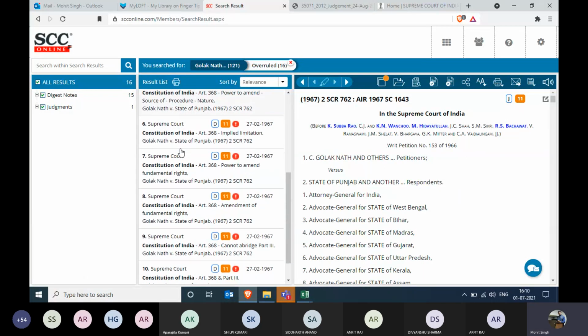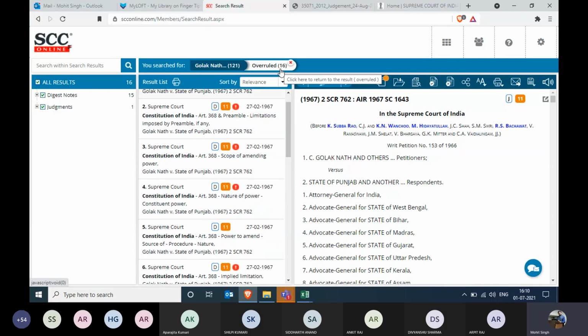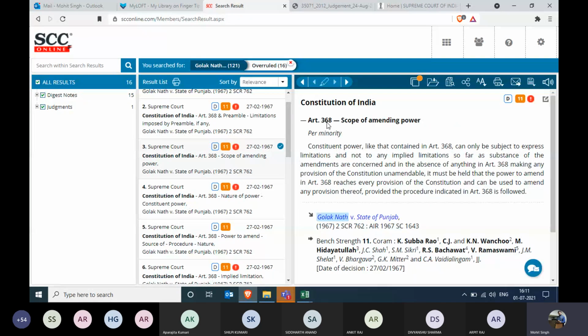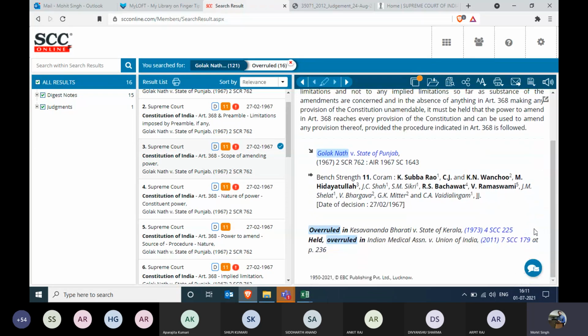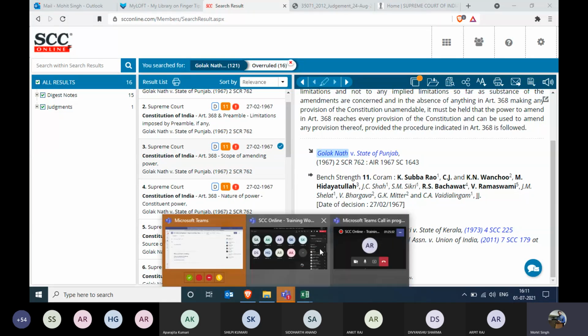So how many law points are there? 16 law points of Golaknath are not a good law anymore. So if you are going to cite any one of them, then please beware that there are some law points which have been overruled. If you click any one of them, Article 368, which was discussed, is Golaknath scope of amending power. What is the scope of amending the power from the parliament, which was discussed, and the constitution power has been overruled. In which case? In case one Ananda Bharti versus State of Kerala, and it was held overruled in Indian Medical Association versus Union of India. This is how you can get to see the overall part, and I hope that answers your question, Mr. Arpit. Please confirm.